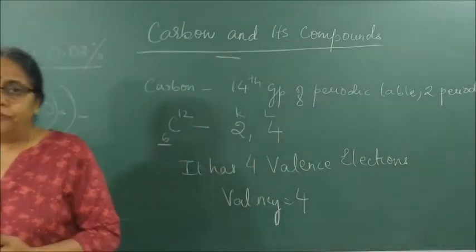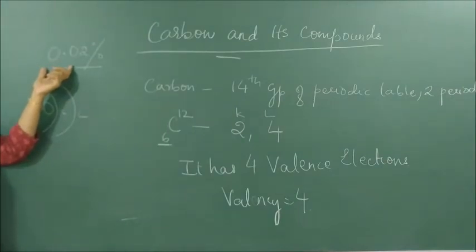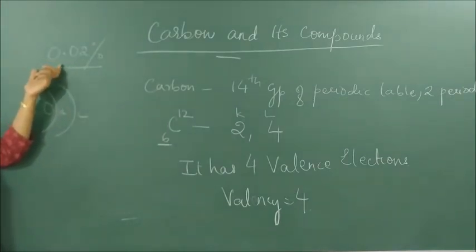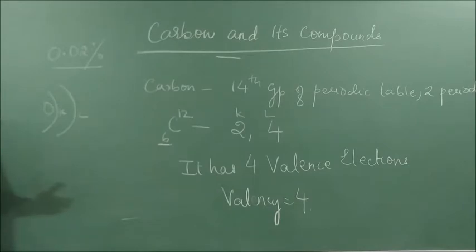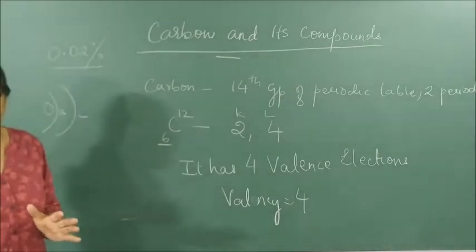So the amount of carbon present in the earth's crust is only how much? 0.02%. How is it present in the earth's crust? In the form of coal, petroleum, carbonates and hydrogen carbonates.